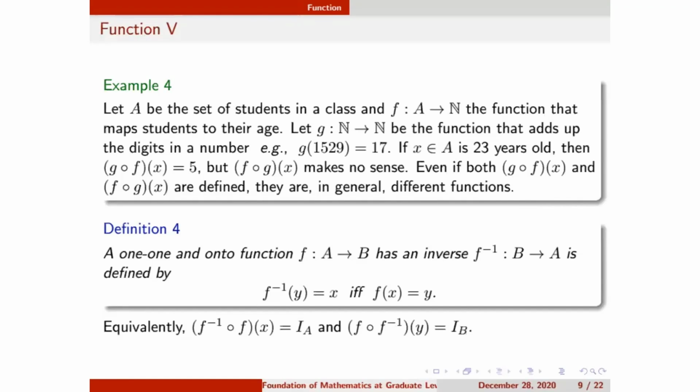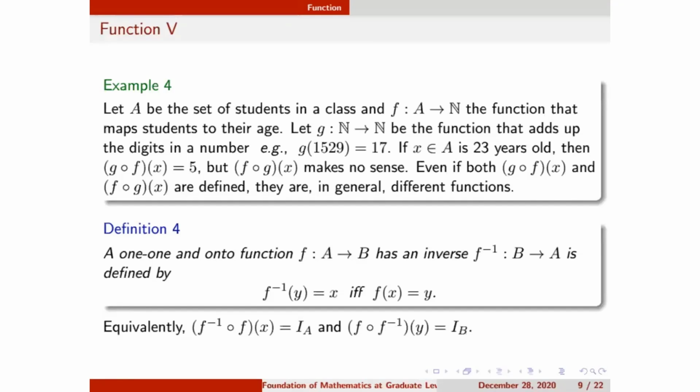What is the condition for defining the composition of functions g and f? The condition was that the codomain of one function should be the domain of the other function. So if I try to find the composition of f inverse over f applied to x, because f of x comes to B, and B is the domain for f inverse, it is good. I'll get f inverse of f of x, which is x, so it is the identity on the set A.